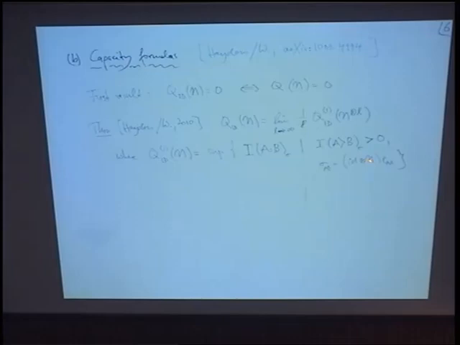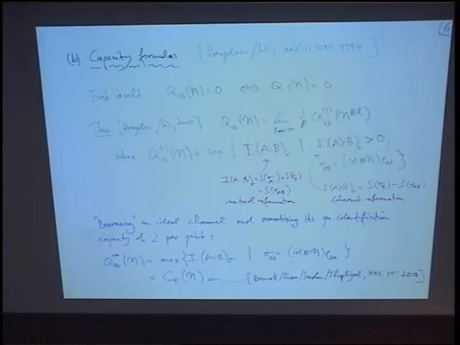So here we tensor the channel with an identity, we apply it to an arbitrary bipartite state, we get some family of two-party states. So as I said, we get the maximum quantum mutual information over such states where the so-called coherent information is strictly positive. So these are the definitions. Coherent information is the entropy of B minus, so that's the output of the channel, minus the joint entropy of sigma. And the mutual information is, as you would expect, the sum of the two, entropy of A plus entropy of B minus the joint entropy.